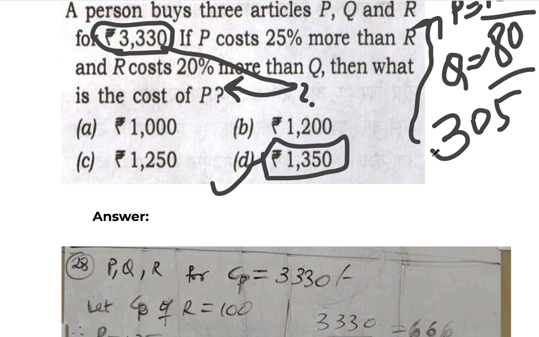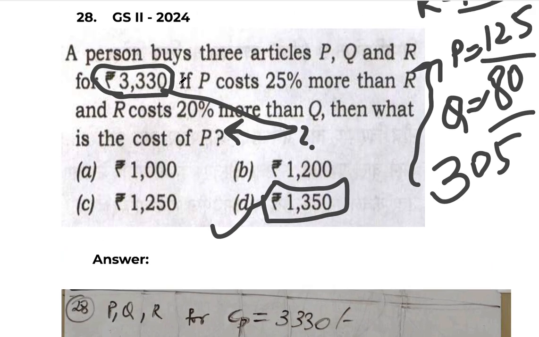When you sit and calculate by taking the exact values, it will take a lot of time, so instead do it this way. If the options are given as 1350, 1351, 1352, then it will be difficult to follow this method. But if you check the options and the gap is more, then go with this method.